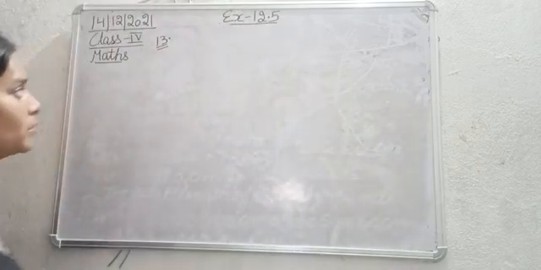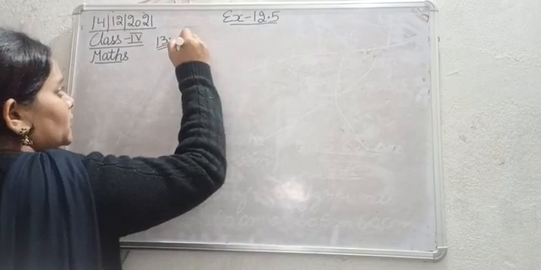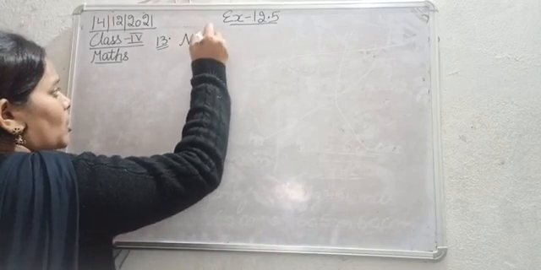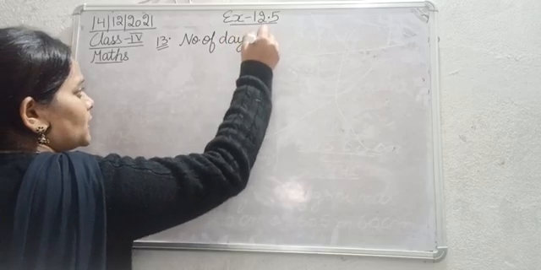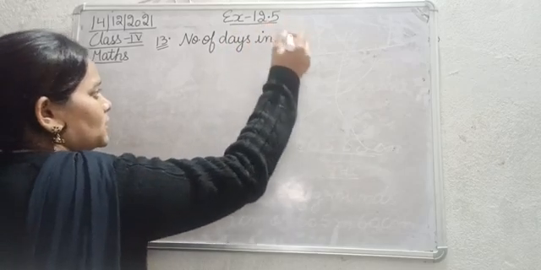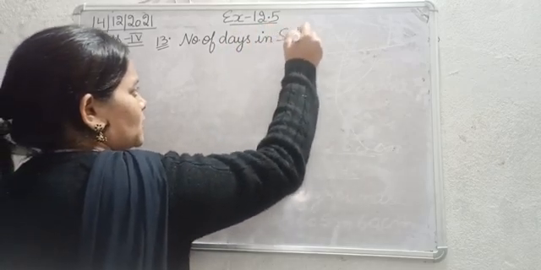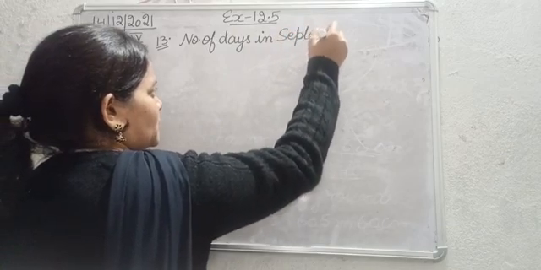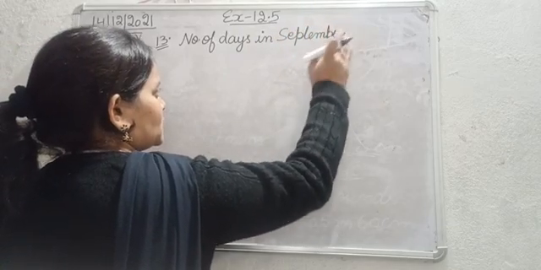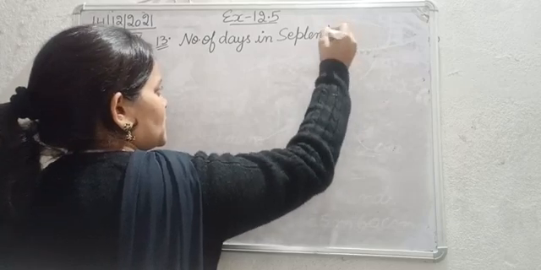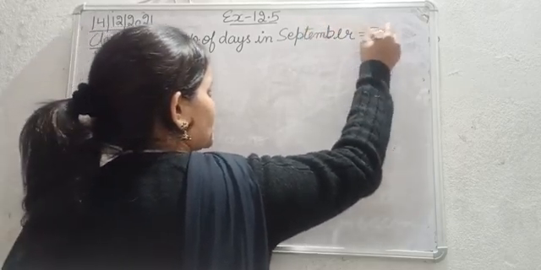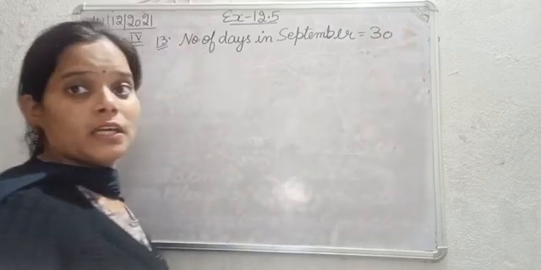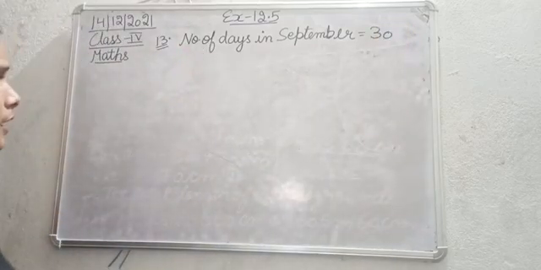So let's write down: number of days in September, that is 30.